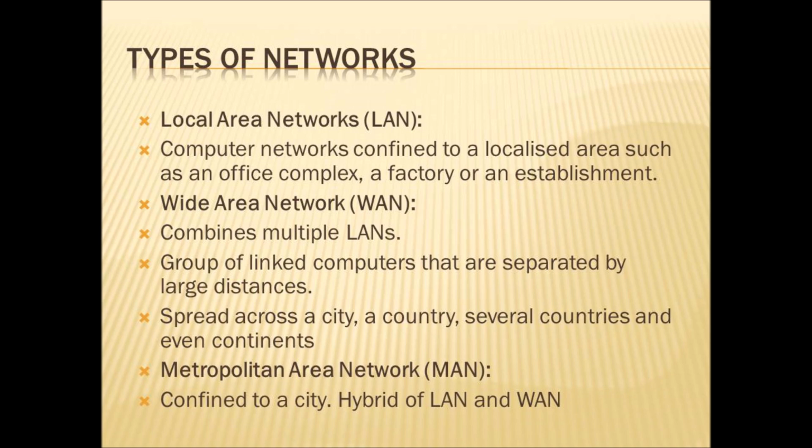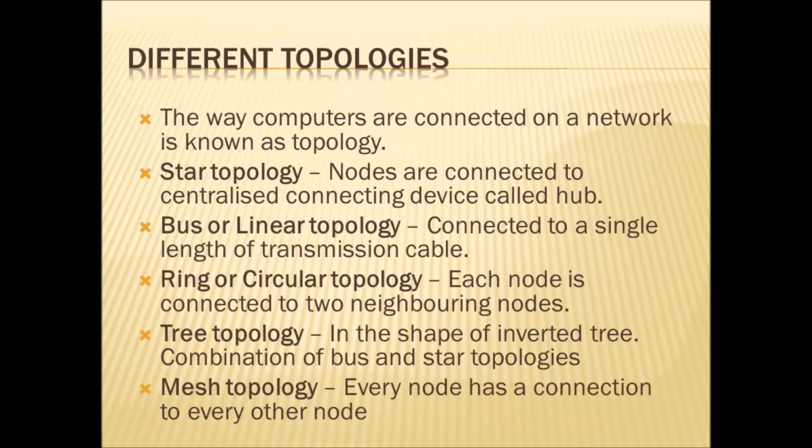Then at last, metropolitan area network, in short it is known as MAN. It is confined to a city, hybrid of LAN and WAN. Within a city, we can connect the network. This is called metropolitan area network. It is the hybrid of LAN and WAN. It is the combination of LAN and WAN network. These are the types of networks available.